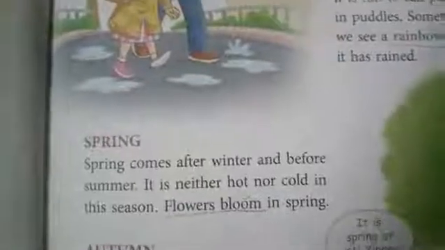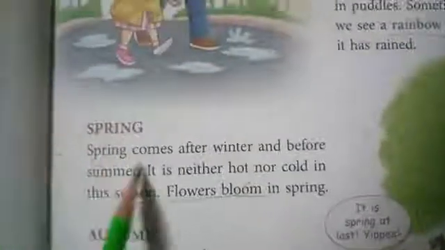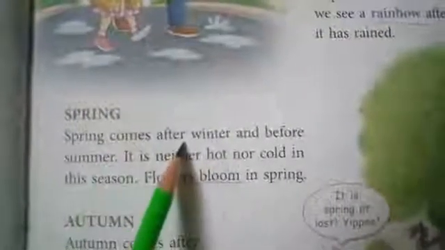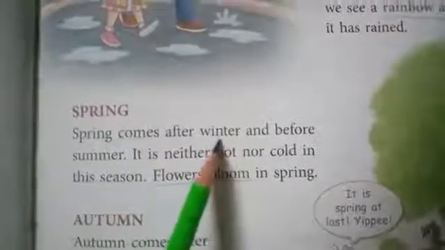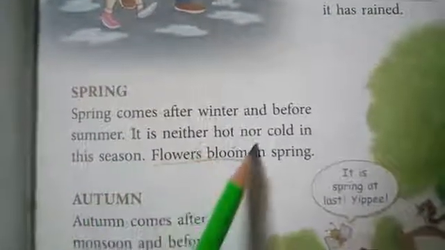The main three seasons we studied, okay, are summer, winter and the monsoon. Now the other two seasons, spring and autumn. Spring comes after winter. After winter, what season comes? Spring. And before summer, it is neither hot nor cold.